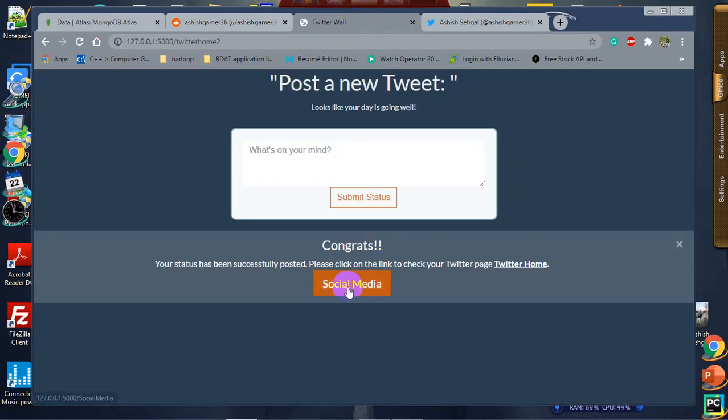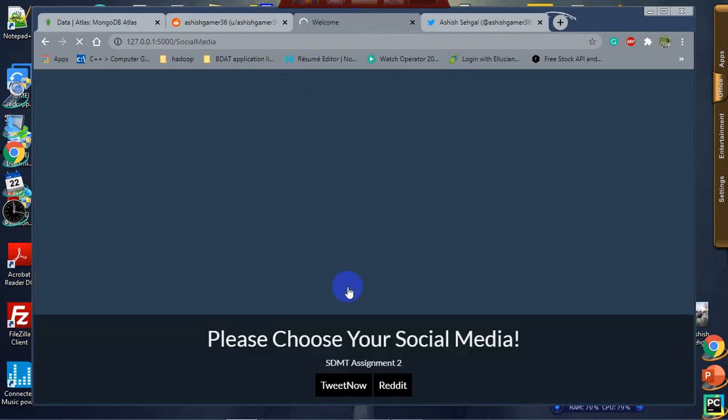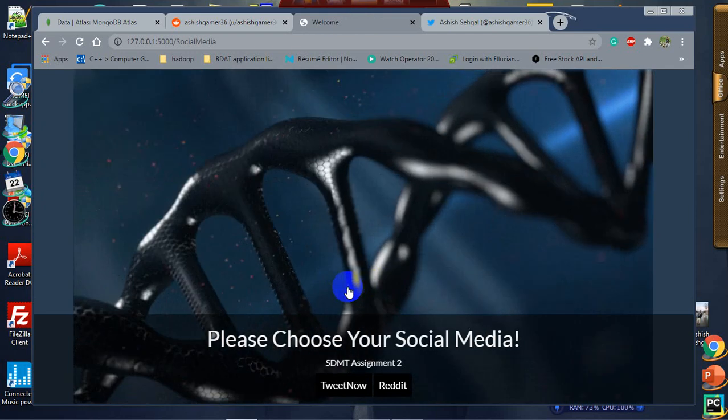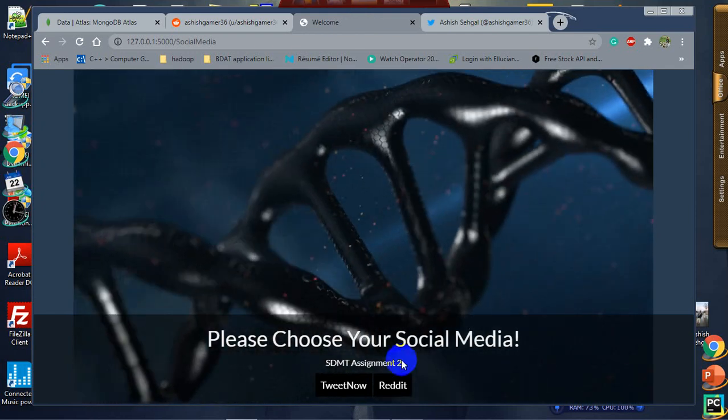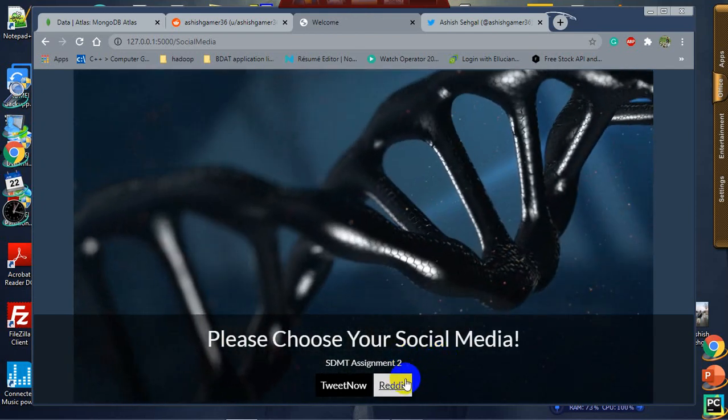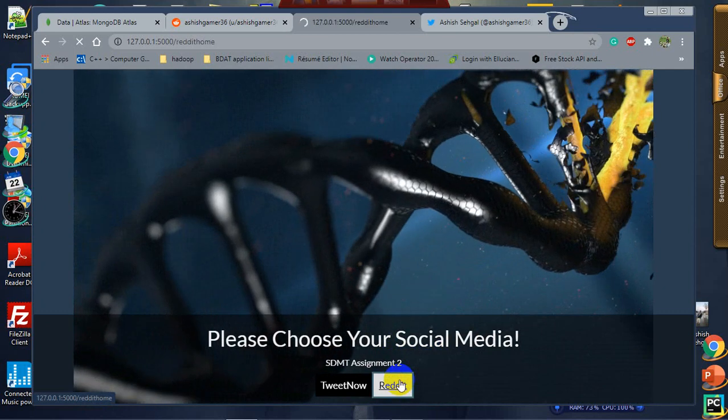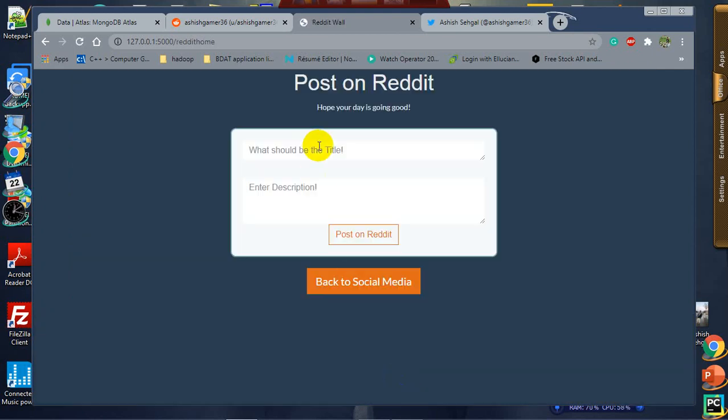Now let's go back to social media menu page, and from here I'll now choose the Reddit account. So my Reddit account, there are 2 things to post on Reddit. The first is the title, and the second is the body of that post. So this is also app check Reddit.